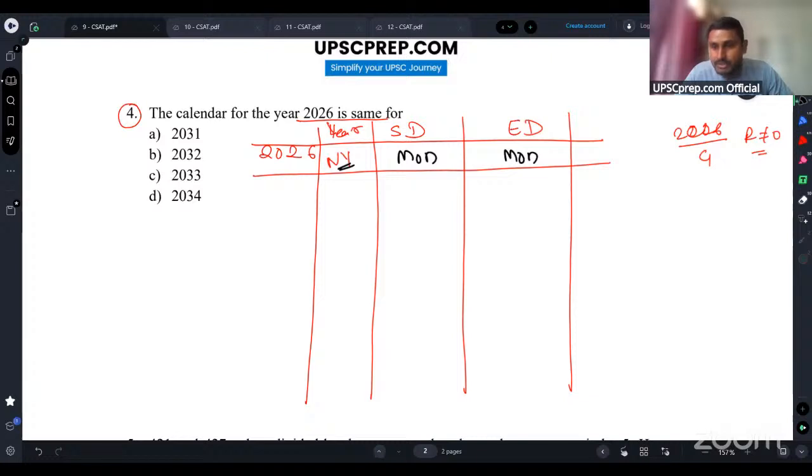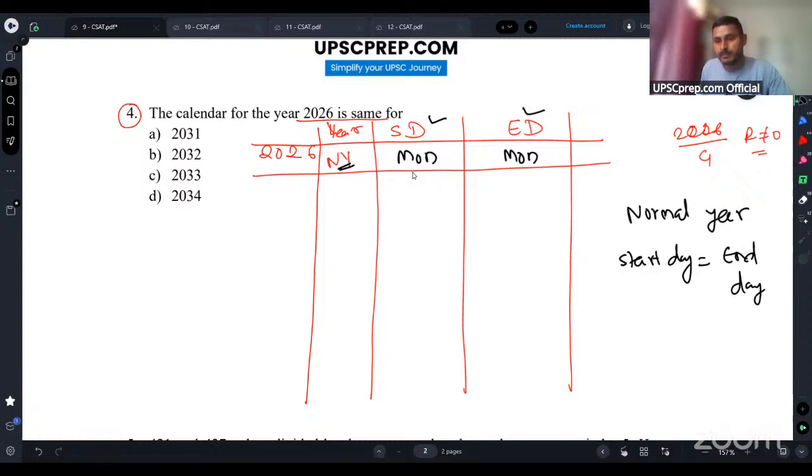And 31st of December is also on Wednesday. So for a normal year, and 2025 is also a normal year, the start day and end day are the same. I'll write here: for a normal year, start day is equal to end day.